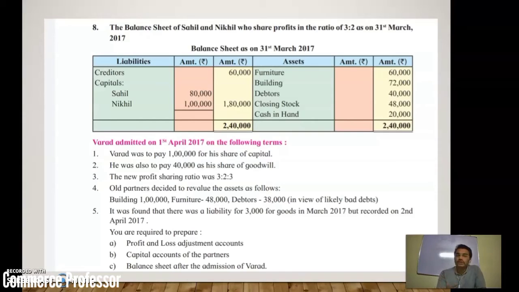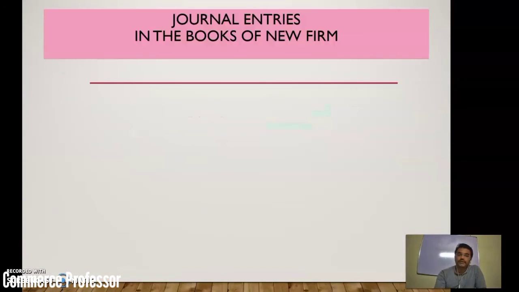So you will make the entry revaluation account debit to debtors account. Next is a liability created. What is the exact balance of a liability in every problem? That is a credit balance. So we have to give revaluation account debit and liability account credit.